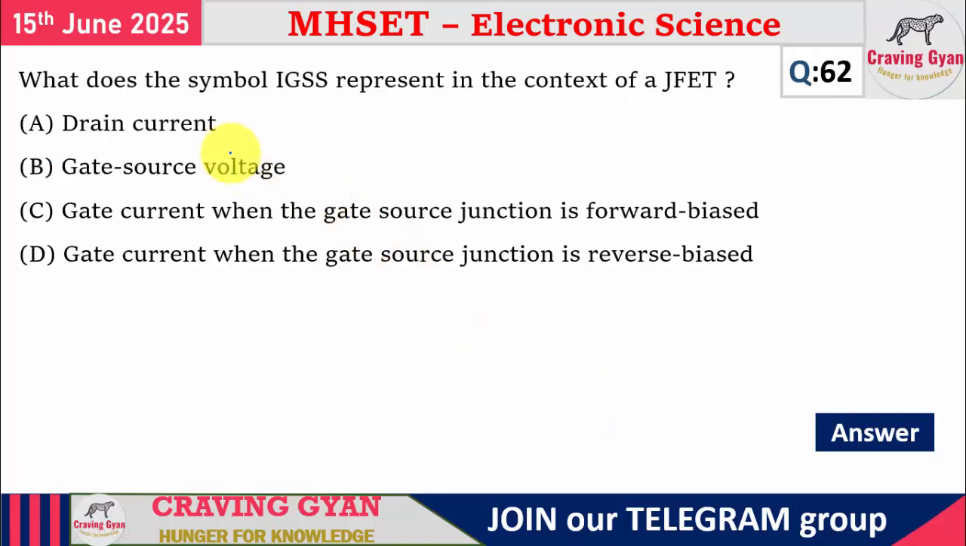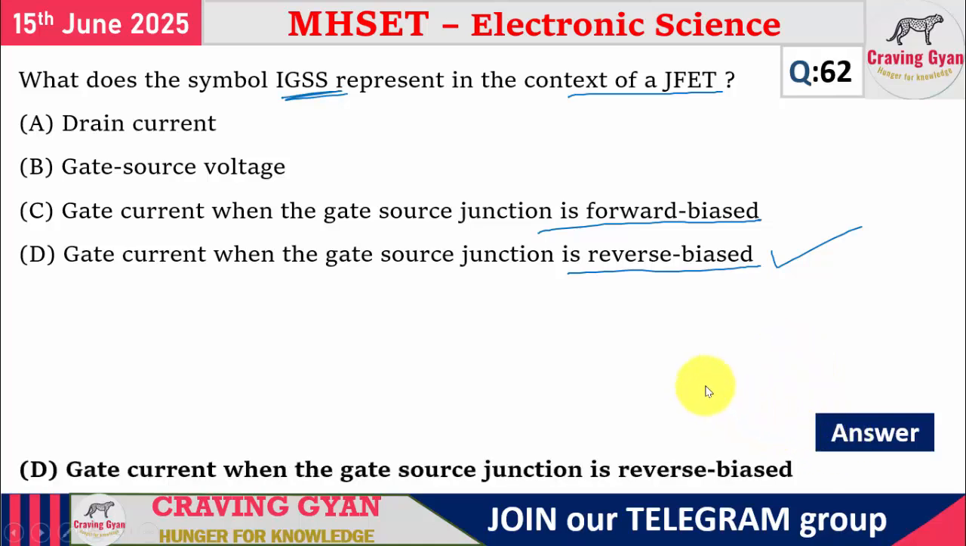62nd question, what they have given is, what does the symbol IGSS represent in the context of a JFET? Drain current, gate to source voltage, gate current when the gate to source junction is forward biased and reverse biased. So for 62nd question, it is the gate current when the gate to source junction is reverse biased. For 62nd question, option D is going to follow.